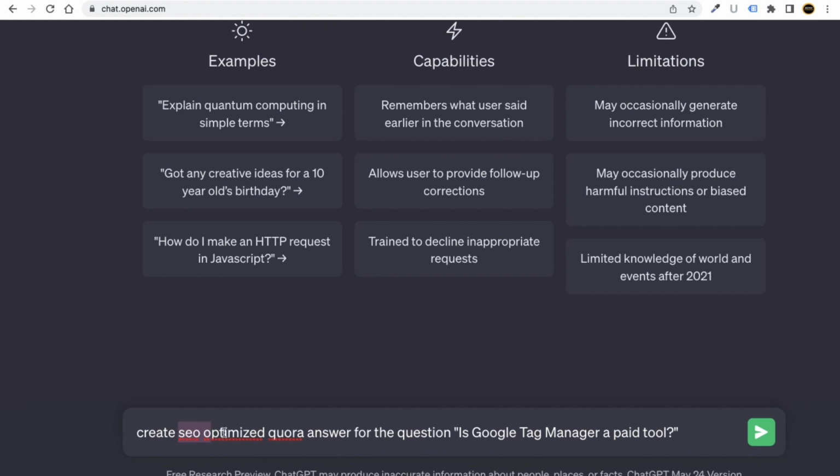Because Quora questions also rank on Google or other search engines like Bing, Yahoo. So we always have to keep this SEO optimized. ChatGPT is going to create the answer in such a way that search engines will like that answer. So that's why we have written that.